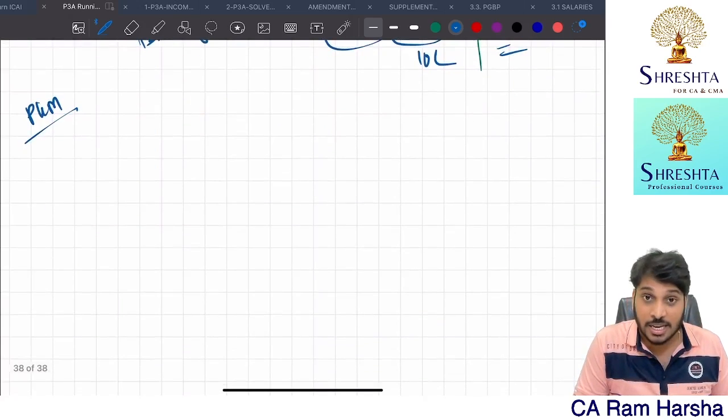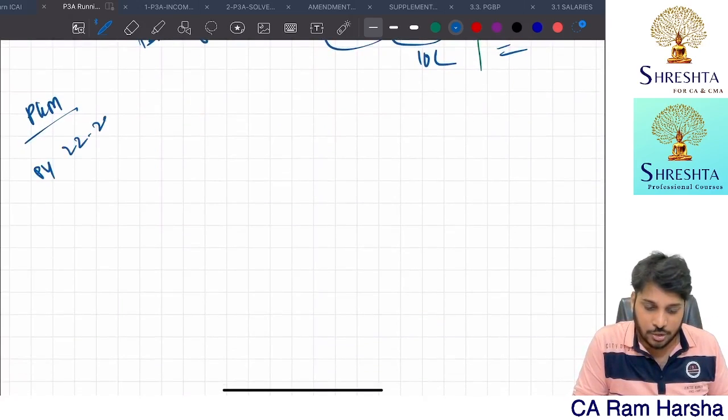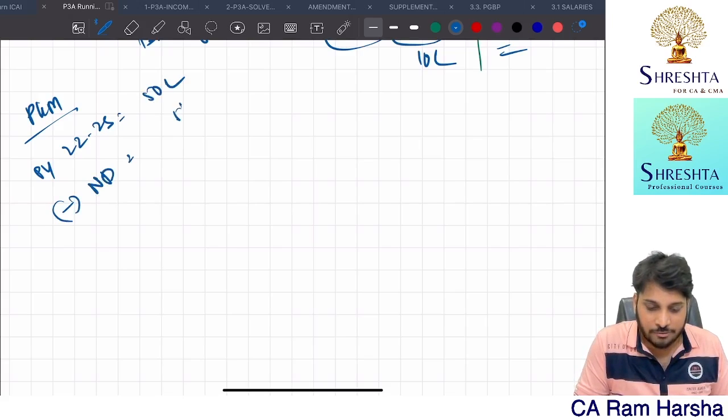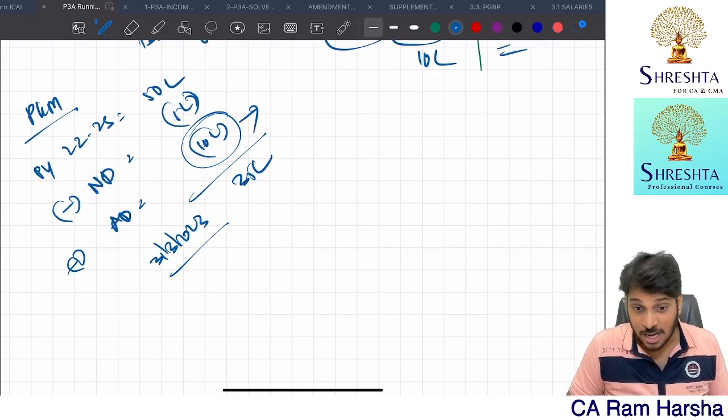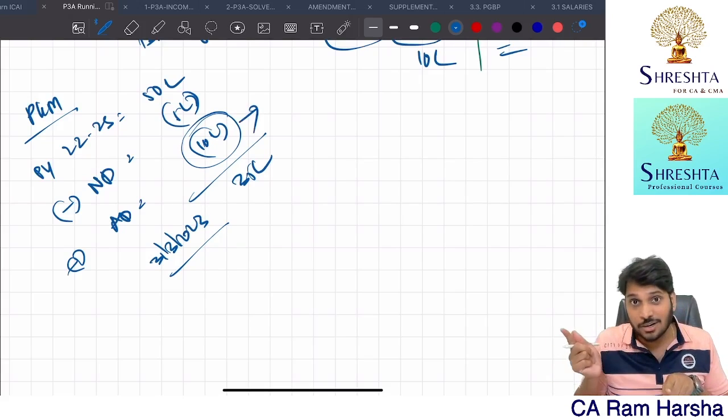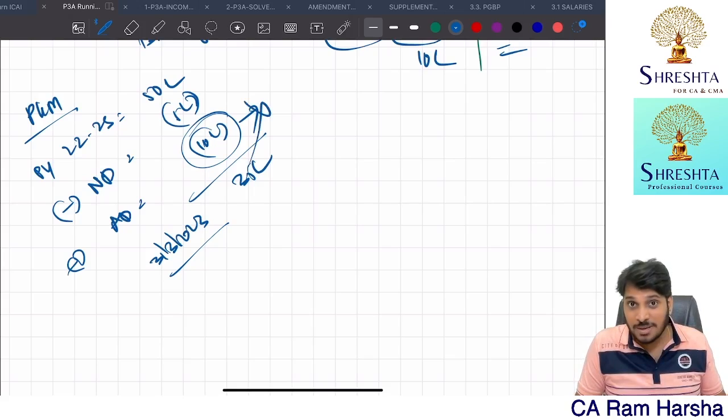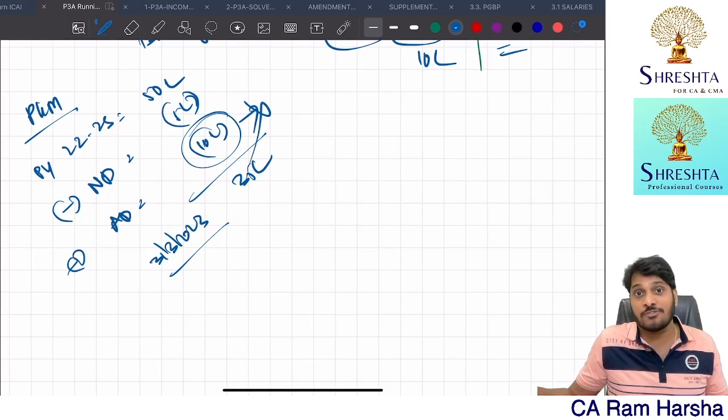For this plant and machinery, previous year 22-23 opening is some 50 lakh, minus normal depreciation 5 lakh, minus additional depreciation 10 lakh, closing WDV 35 lakh as on 31st March 2023. Now you reduced this additional depreciation. Now you can't carry forward and set off, right? So there is no point of claiming this additional depreciation in the last year. There is no benefit at all because I cannot carry it forward further.